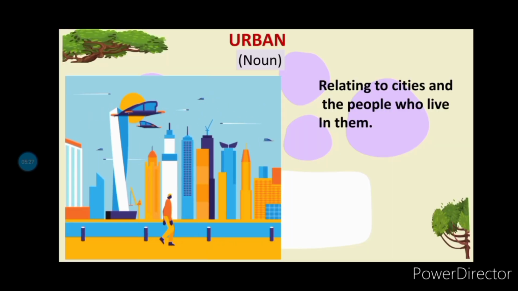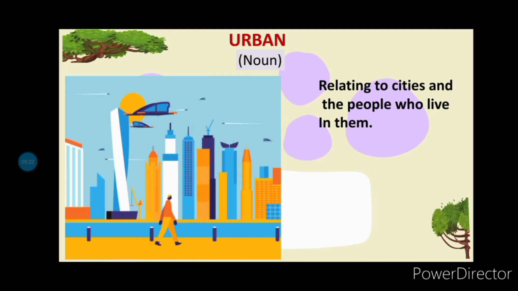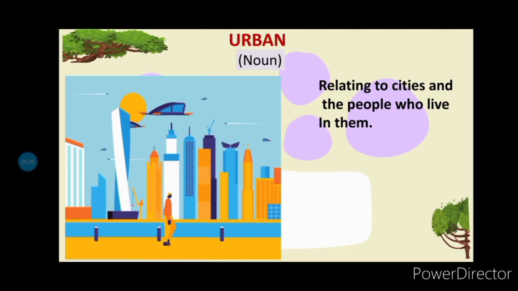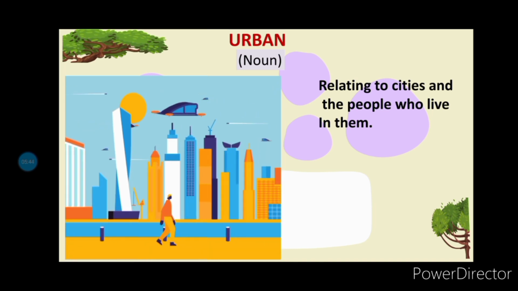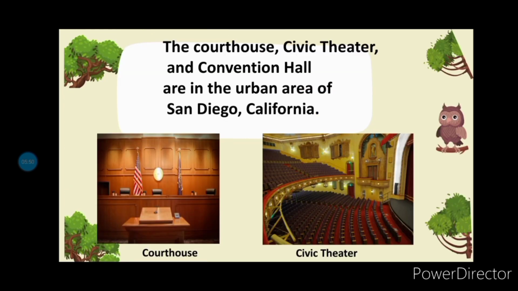Another word that is related to rural is urban. It is a noun. It means relating to cities and the people who live in them. It has synonyms like downtown and metropolitan. It can be used in a sentence in this way. The courthouse, civic theater, and convention hall are in the urban area of San Diego, California.